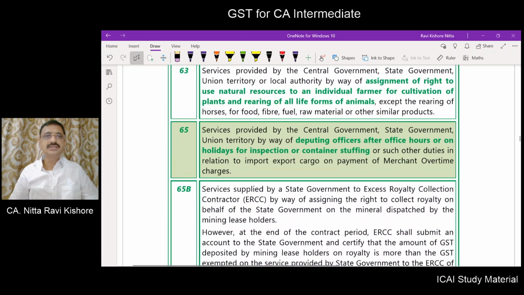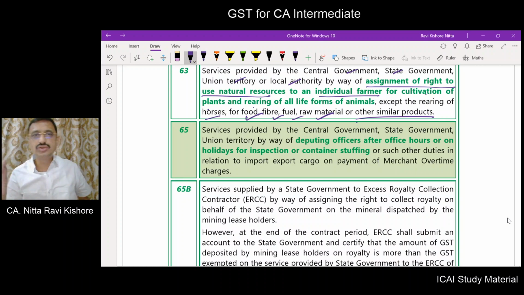Coming to entry number 63, services by central government, state government, union territory, local authority by way of assignment of right to use natural resources to an individual farmer for cultivation of plants, rearing of animals of all forms except horses. And why are they doing agriculture or rearing animals other than horses? They are doing it for food, fiber, fuel, raw material or similar products.